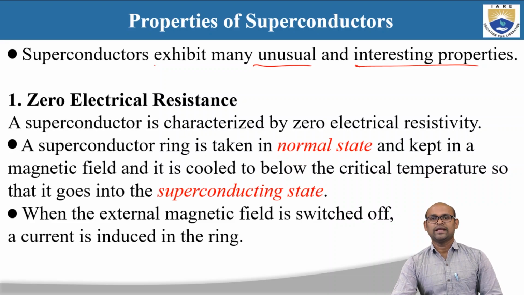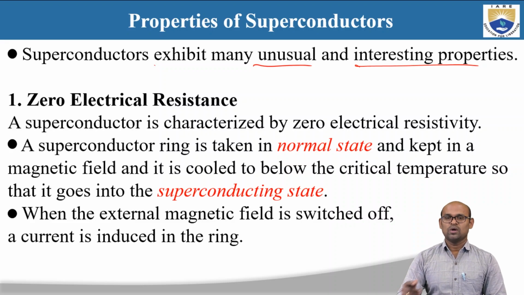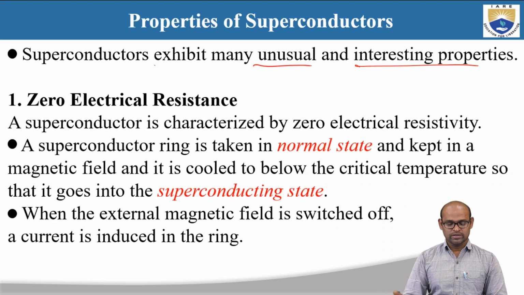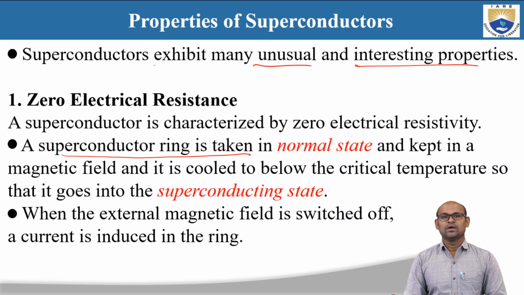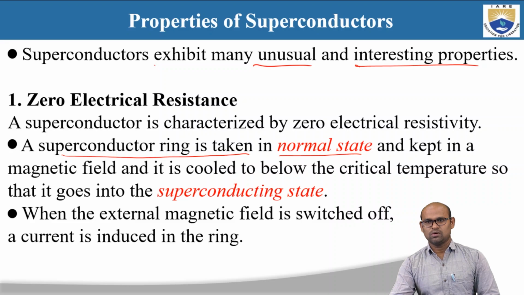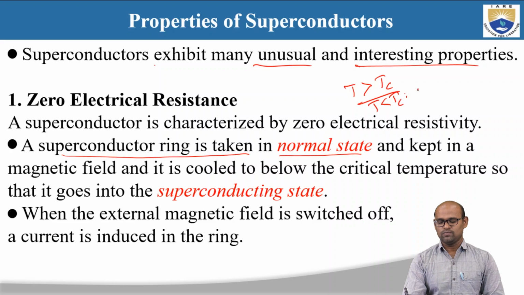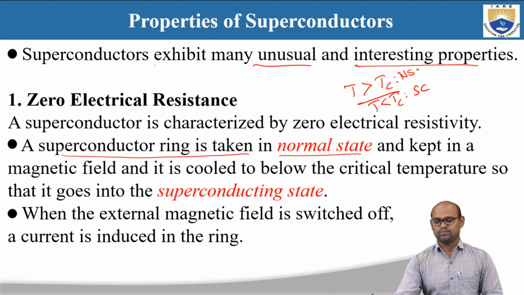A superconducting ring is taken in the normal state. To understand why there is zero electrical resistance in a superconductor, we take a superconducting ring in the normal state, which means it is at high temperature, T greater than Tc. At T greater than Tc, the material is in the normal state. Only when T is less than Tc do you have the superconducting state.